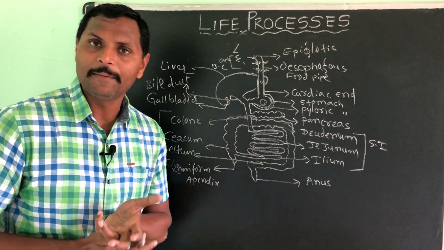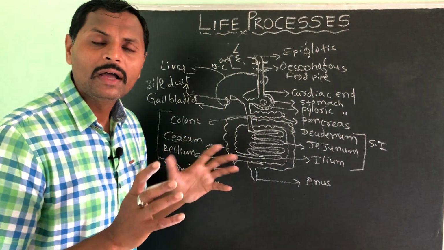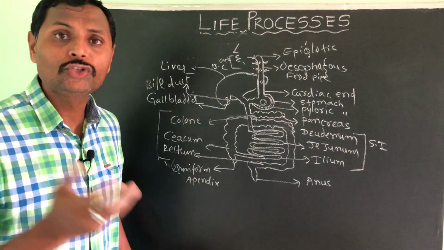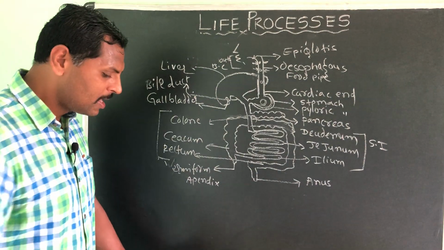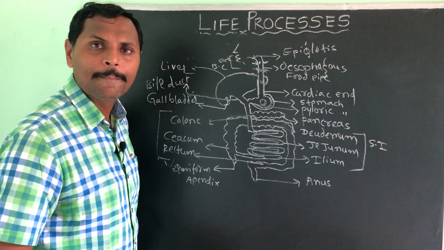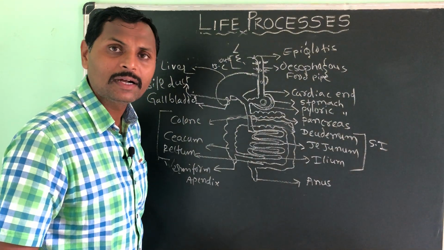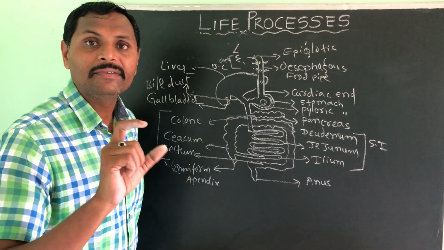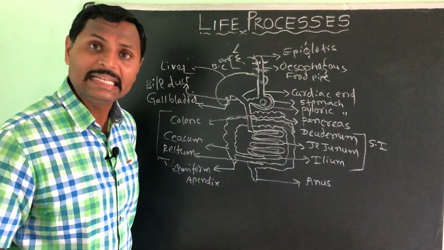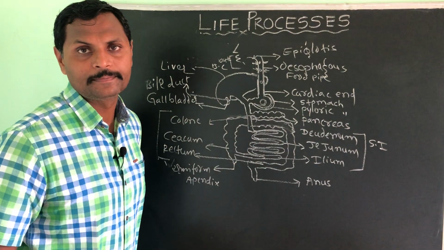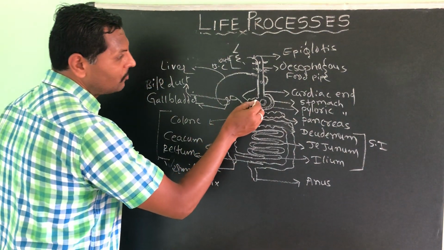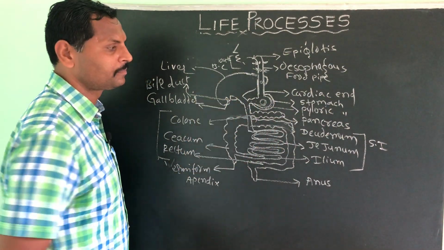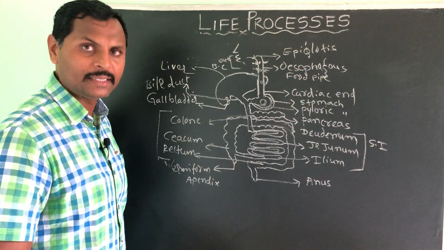We call that as a chyme. This semi-solid food is converted into a bolus, and is converted into chyme, a soup-like structure. Then the food remains there in the stomach for 3 to 4 hours. That's why keep the time gap between one meal to another meal. At least 3 hours we have to keep the time gap. Understood? Okay. So then food enters into the pyloric end or duodenum, first part of small intestine.